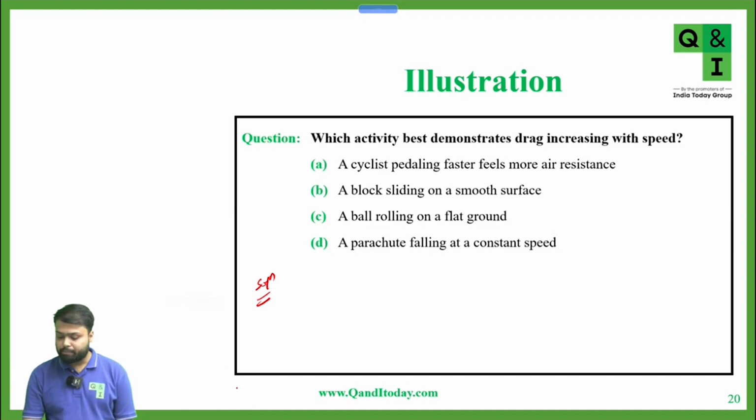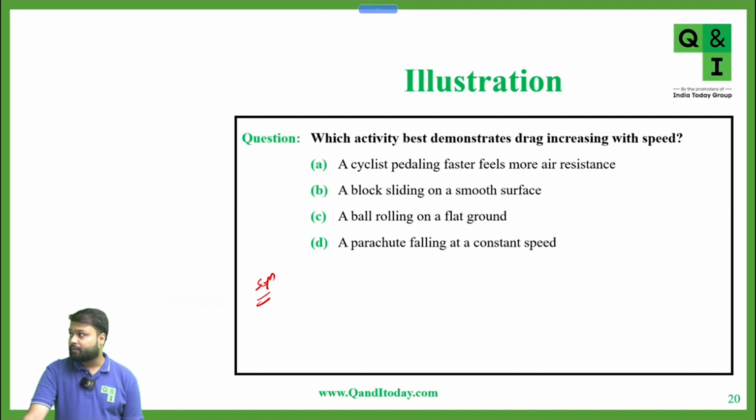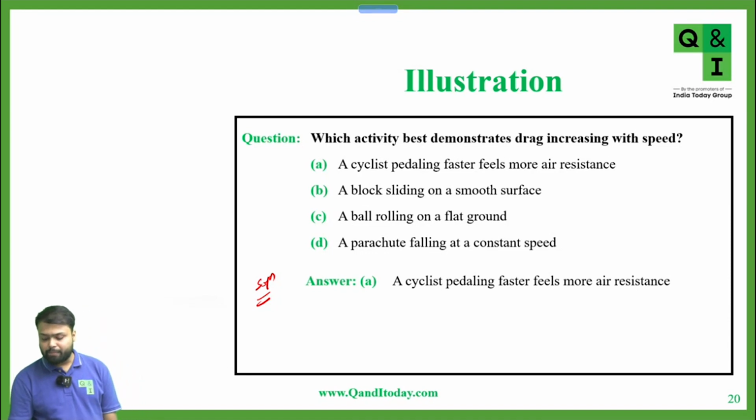A cyclist pedaling faster feels more air resistance, a block sliding on a smooth surface, a block rolling on flat ground, or D option, a parachute falling at a constant speed. A option. Okay, very good. A cyclist pedaling faster feels more resistance. Any doubt? Can you explain why it is?